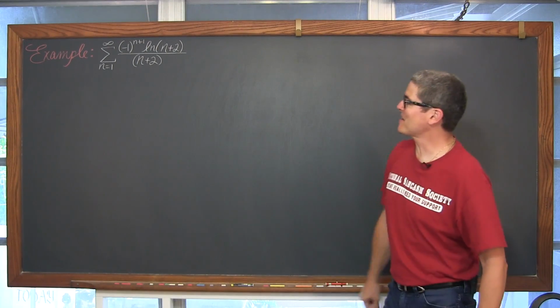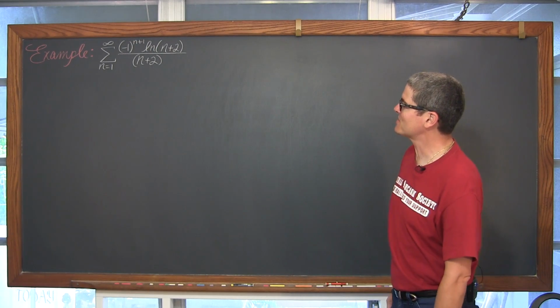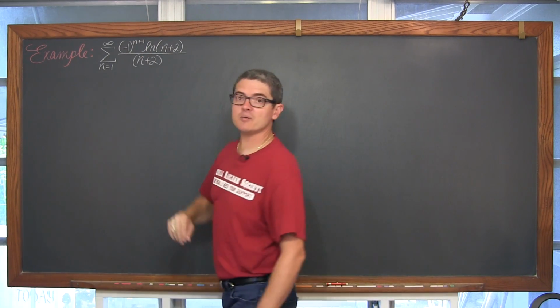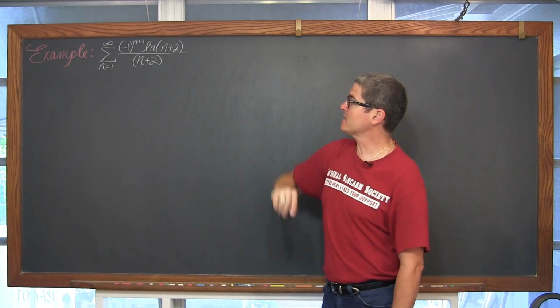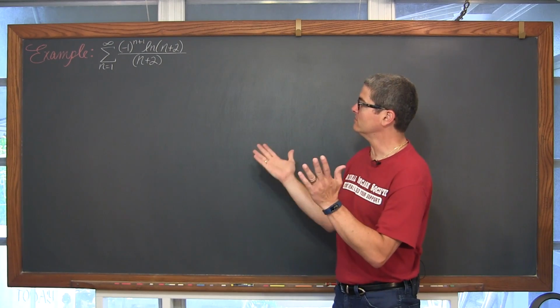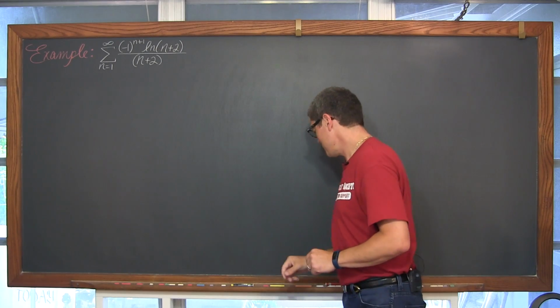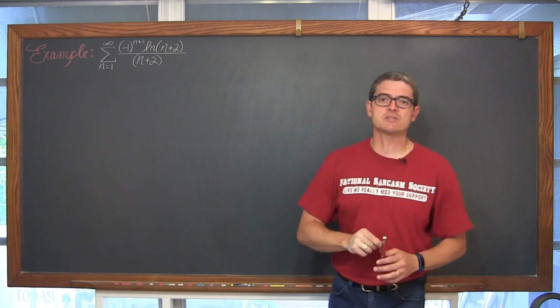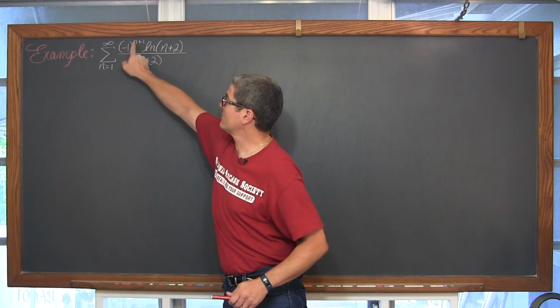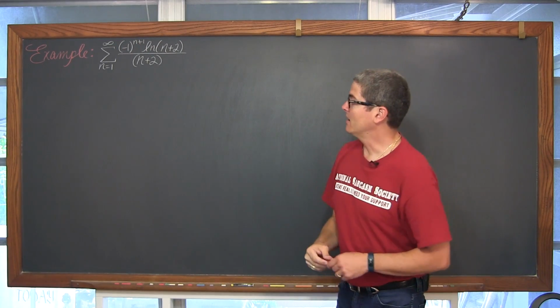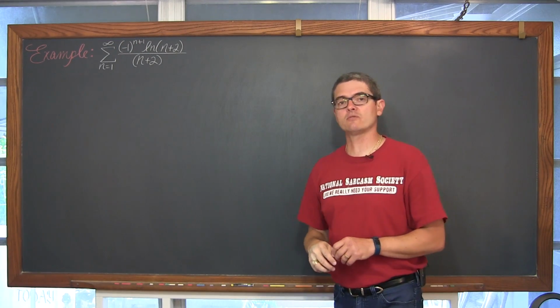For our second example, we have the series of (-1)^(n+1) times the natural log of (n+2) over (n+2). Okay, it's a little bit more complicated. We are going to test whether or not this alternating series, (-1) to a power, is going to converge or diverge.